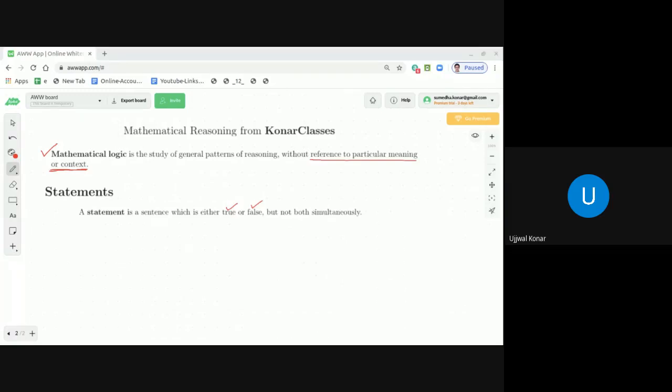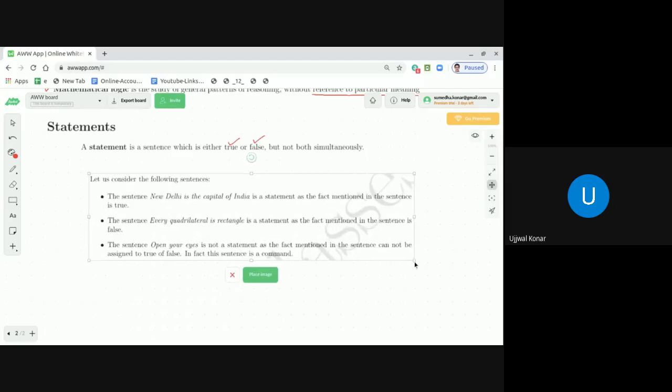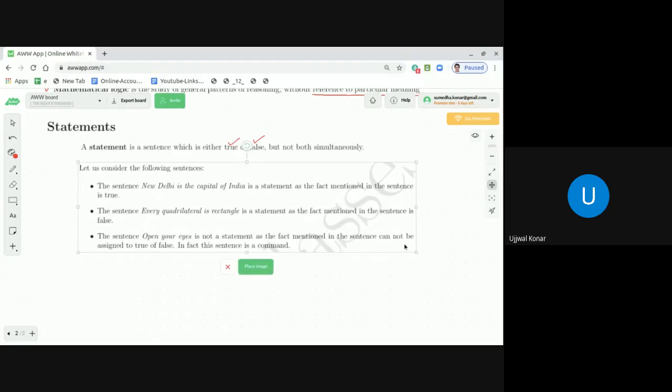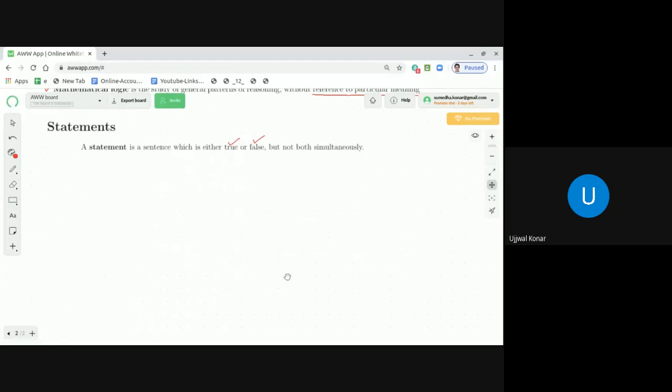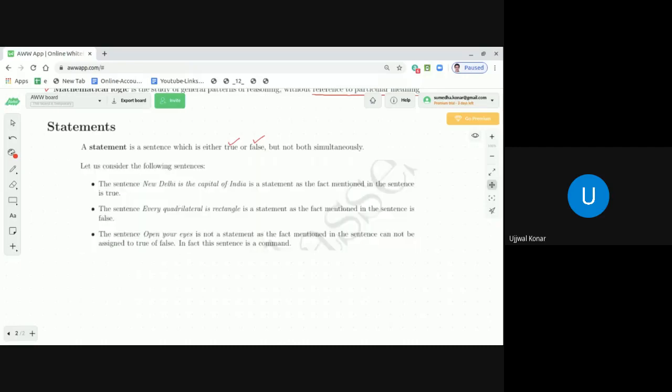Okay, let us consider a few sentences, and then we will get it more clear. Here are a few sample examples of statements, and let us see how we can infer whether each is true or false, and anything else we can infer from it. As you see, dear students, on the digital board, let us consider the following sentences.